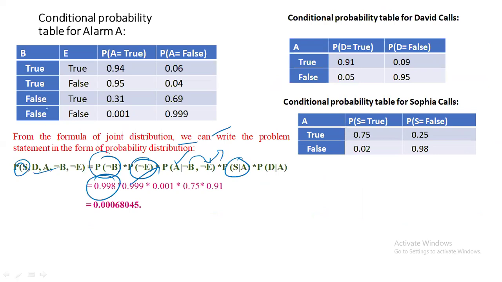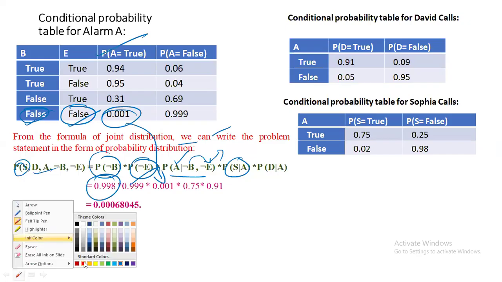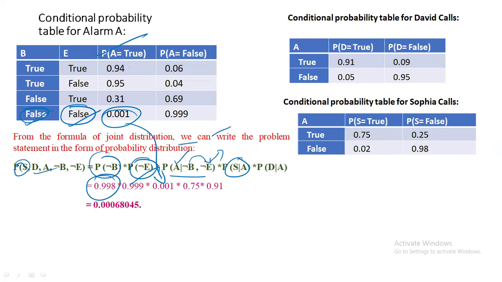What is the value you have to write for the given alarm being true? One more time I will repeat: probability of A given B bar comma E bar. For both B bar and E bar, the value of alarm A is true, so for this case we have to write this value.